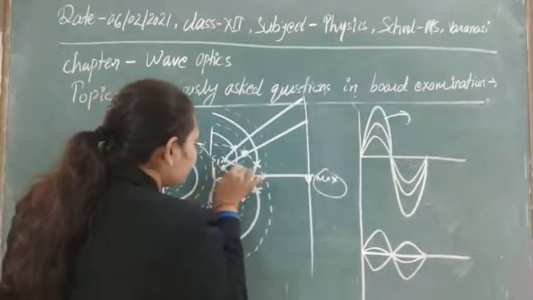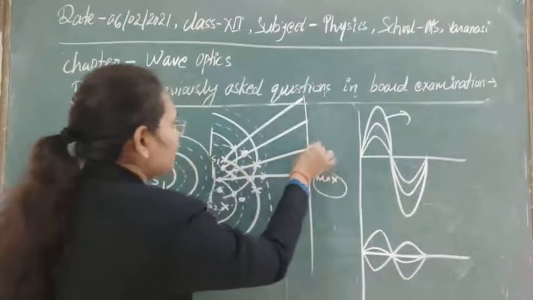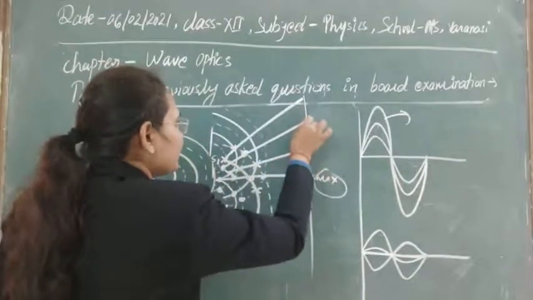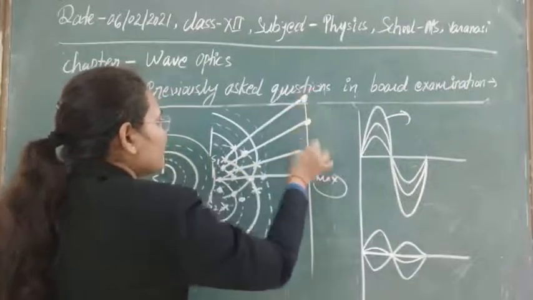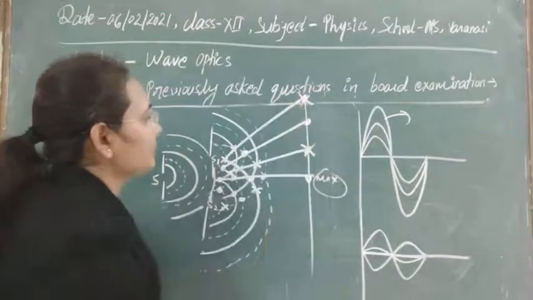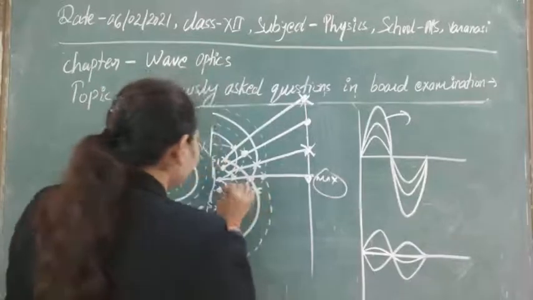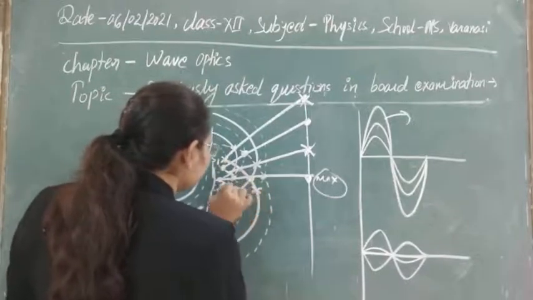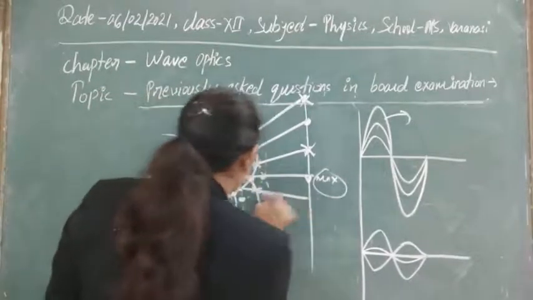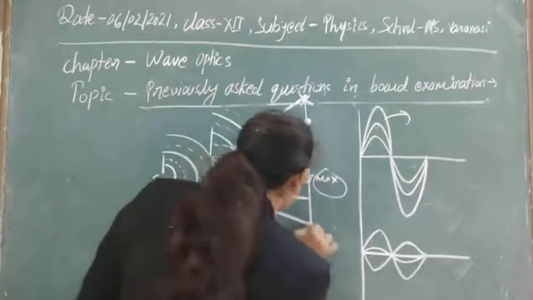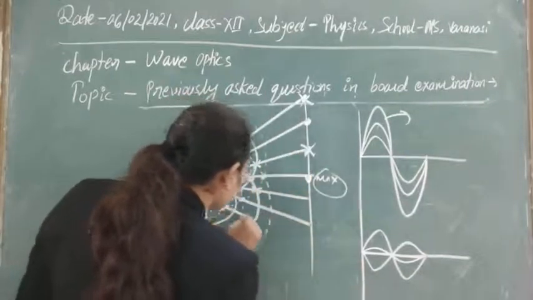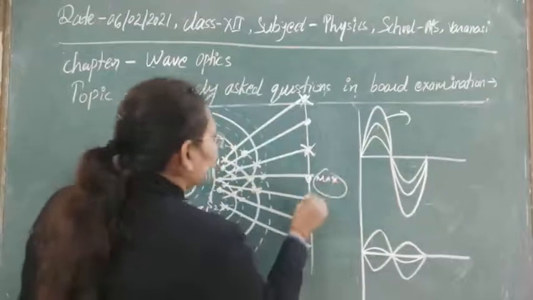So one wave can be obtained from here. This is a dark fringe, again this is bright, this is dark. Like this way, and also in this way you can make it. So this is the position of dark fringes here. This is the position of maximum intensity. Again if you draw, then this is the position of minimum intensity.